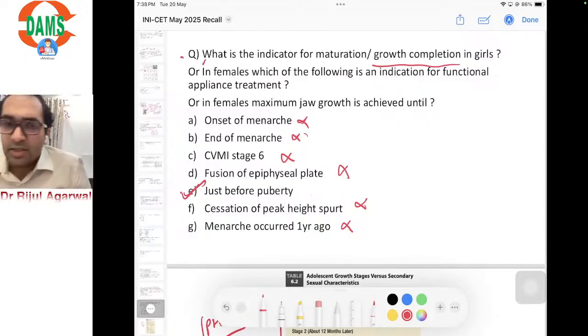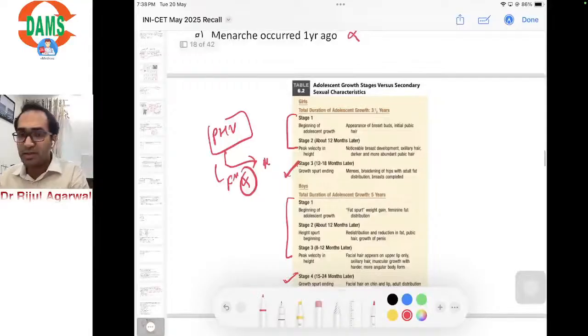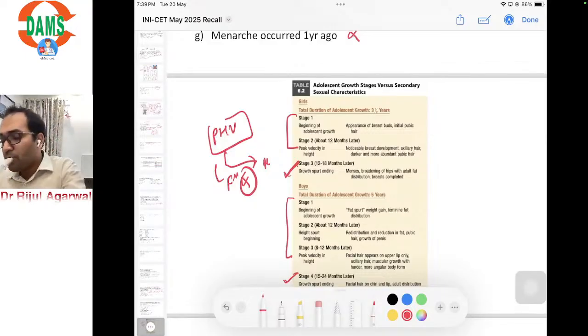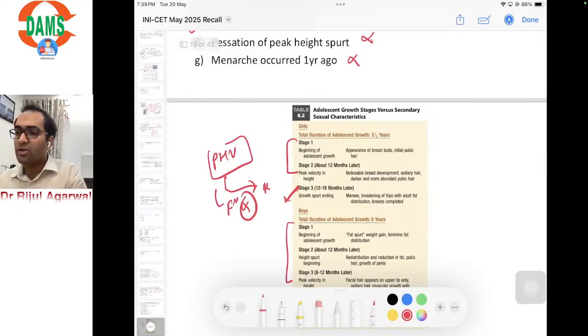So had these been the options, the basic crux is that in females the peak height velocity is at stage 2, and you have a year or so before you can initiate functional appliance treatment. Onset of menarche means the growth spurt has ended and you cannot initiate functional appliance treatment.